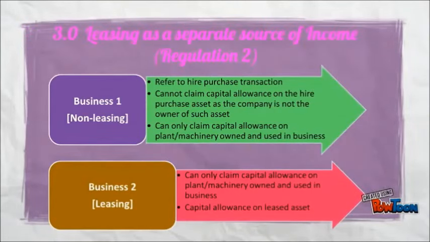According to Regulation 2 of ITLR 1986, there are two types of business sources of leasing companies, which are non-leasing and leasing. Business 1, which is non-leasing, refers to the hire purchase transaction. It cannot claim capital allowance on the hire purchase asset as the company is not the owner of such asset. It can only claim capital allowance on plant and machinery owned and used in the business. Business 2, the leasing business, can claim capital allowance on leased assets, being plant and machinery owned and used in the business.